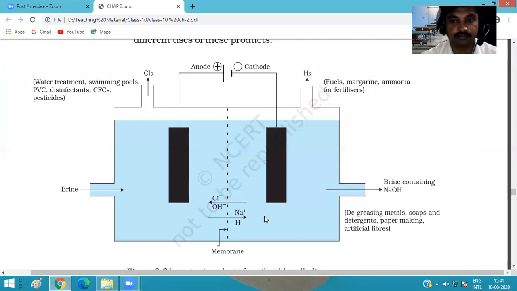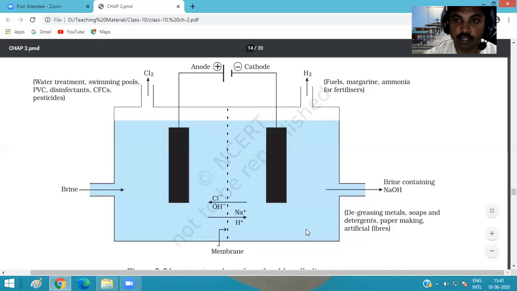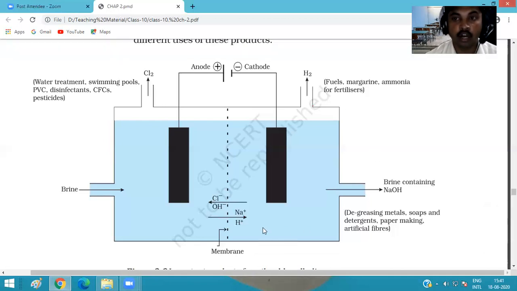We also know that it contains NaCl solution. Okay, brine, we continuously input the brine solution from the left side, because it breaks into ions, so there is a need to supply brine solution continuously. This is the inlet, and this is the outlet. Then we come to the next point and see the different uses of these products, how many other products we formed, and what is the use of each product.